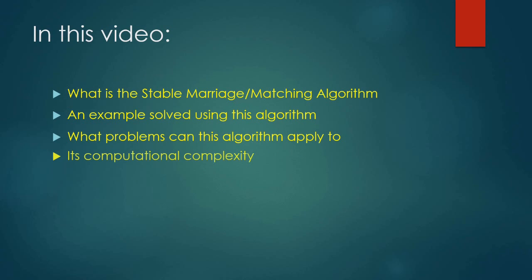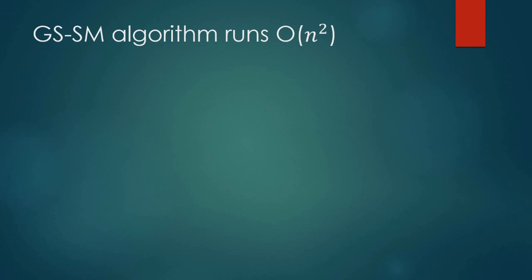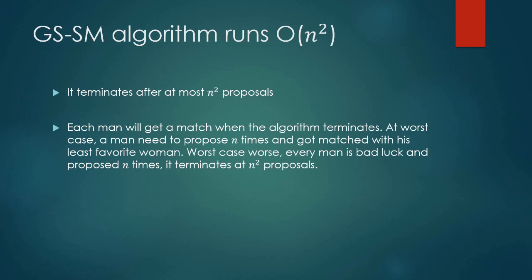So finally, I'll briefly talk about the computational complexity of this algorithm. The stable matching algorithm terminates after at most n² proposals, given n men and n women. An easy but not so rigorous explanation is that for n men and n women, there are at most n² possible matching schemes, because this algorithm guarantees everyone got a match. So imagine the worst case. A man got rejected every time until the last one.